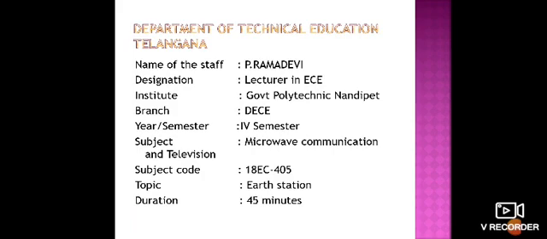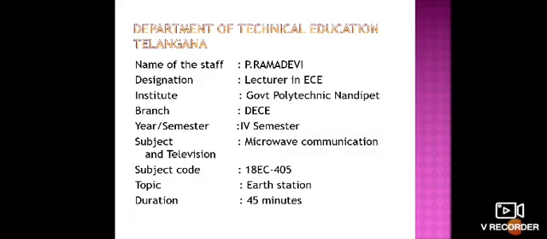Okay, so what is an earth station, what does it do, and what are the blocks we are going to have in the earth station? That means how we are going to send the uplink frequencies towards the satellite. When it comes towards the satellite, the transponder will respond and do some processing. In the previous session we have seen whatever process is done in the transponder.